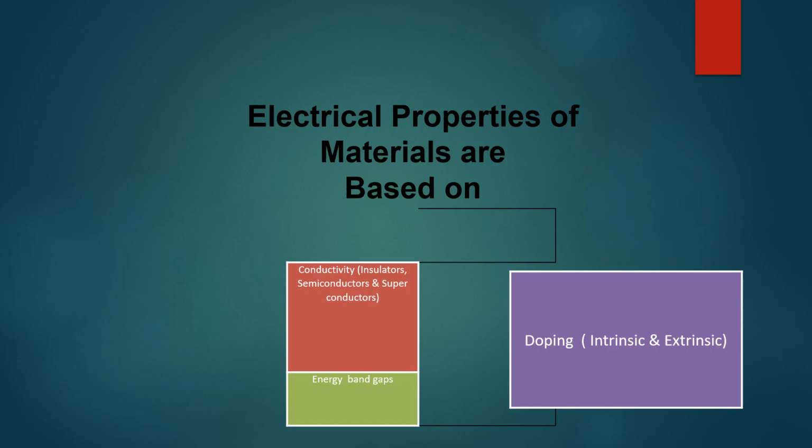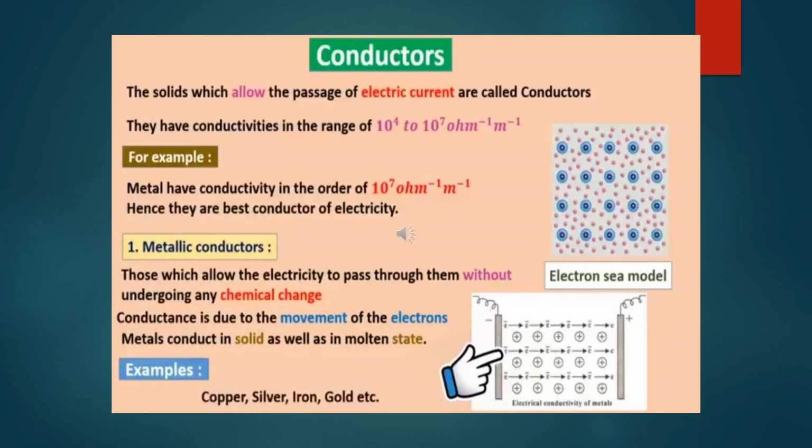Electrical properties of materials based on conductivity, including insulators, semiconductors, and superconductors. Doping, including intrinsic, extrinsic, energy band gaps. What are conductors? The solids which allow the passage of electric current are called conductors. Conductors have conductivities in the range from 10 raised to power minus 4 to 10 raised to power 7 per ohm per meter. Metals have conductivity in the order 10 raised to power 7 per ohm per meter. Hence, metals are best conductor of electricity.